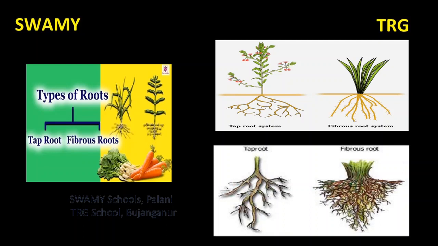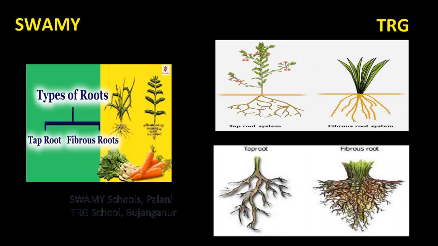Example, mango, banyan tree, etc. It is also found in shrub. Example, rose plant, tomato, pepper, etc. In taproot system, the roots grow deep to find water. It provides a strong anchor in the wind. That is, it gives support to the plant.